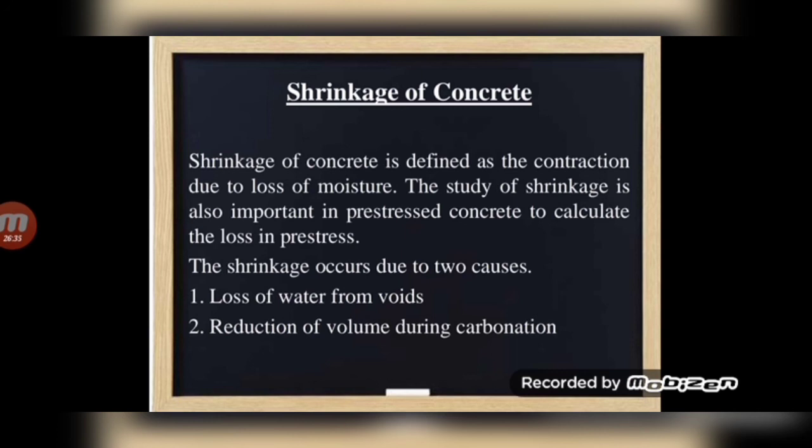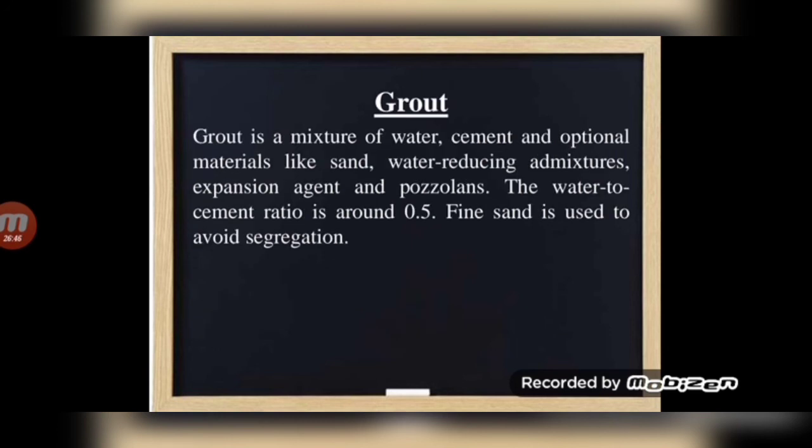The shrinkage occurs due to two causes. One is loss of water from voids, then reduction of volume during carbonation. Next one, grout. Grout is a mixture of water, cement and optional materials like sand, water reducing admixtures, expansion agent and pozzolans. The water to cement ratio is around 0.5. Fine sand is used to avoid segregation.